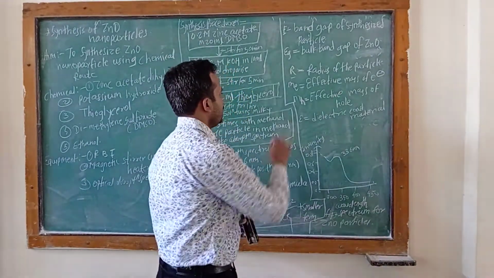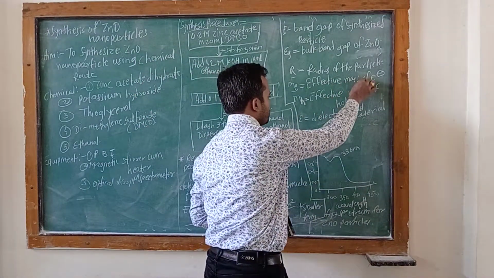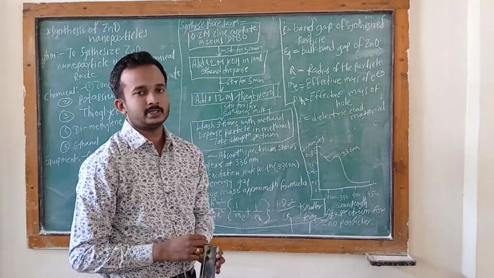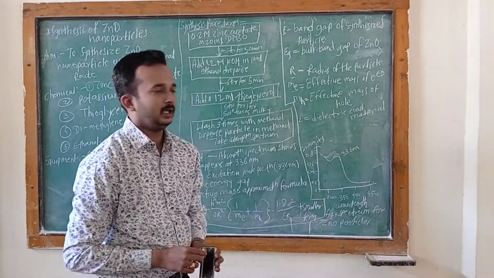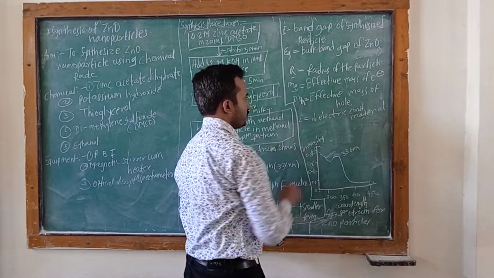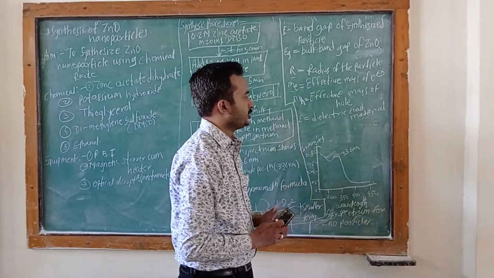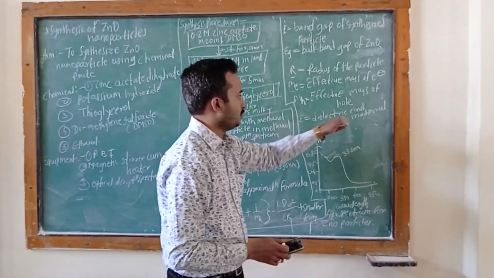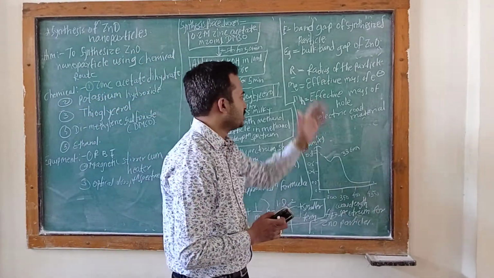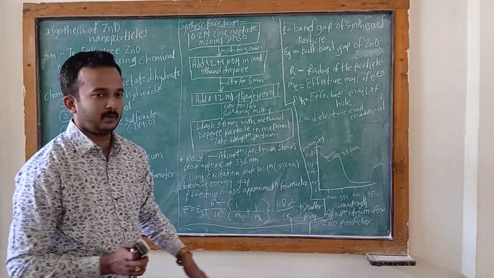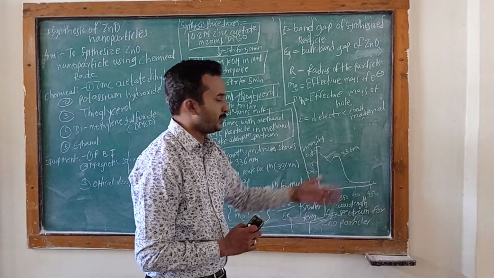Small m_e shows the effective mass of the electron. Small m_h shows the effective mass of the hole, and epsilon shows the dielectric constant of the material. This is the symbolism of the formula of the effective mass approximation.